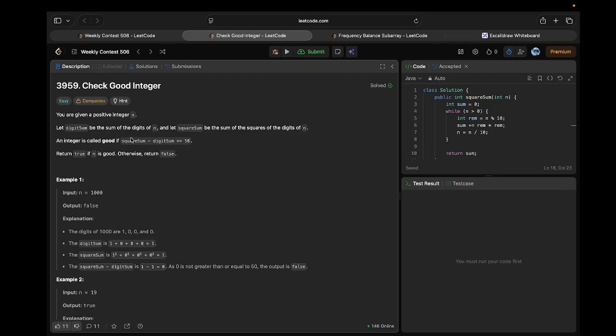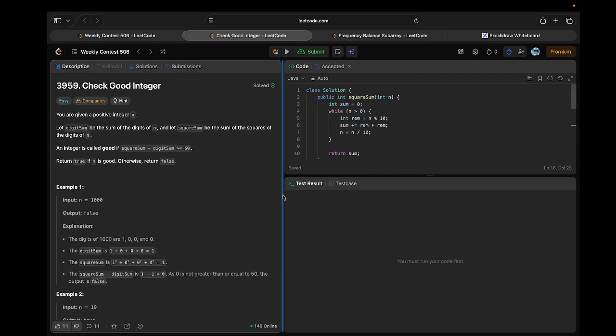You are given a positive integer n. Let digit sum be the sum of the digits of n, and let square sum be the sum of the squares of the digits of n. An integer is called good if square sum minus digit sum is greater than or equal to 50. Return true if n is good, otherwise return false. So it's just a straightforward problem. If you know how to find the digits of a number, then you are good to go.